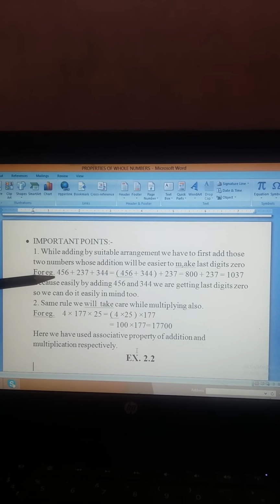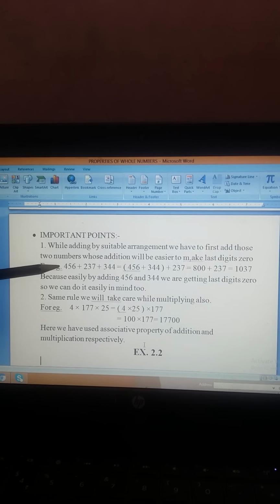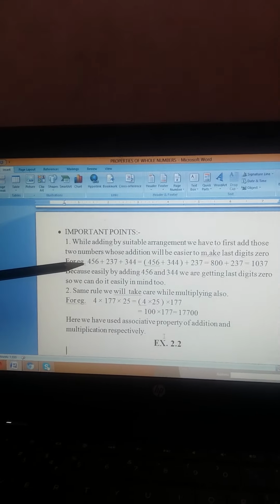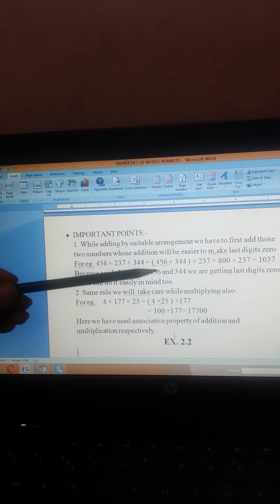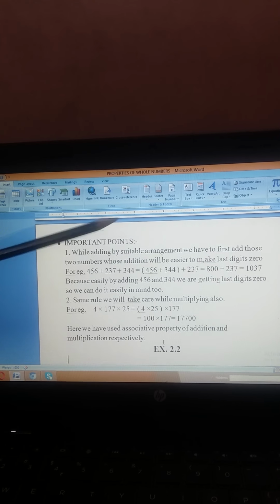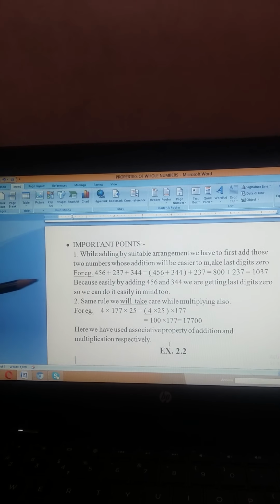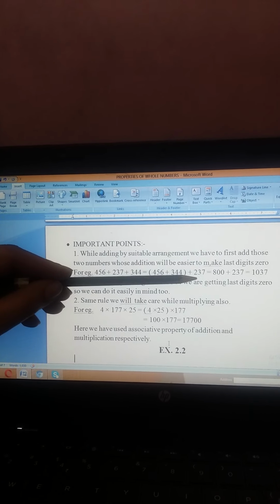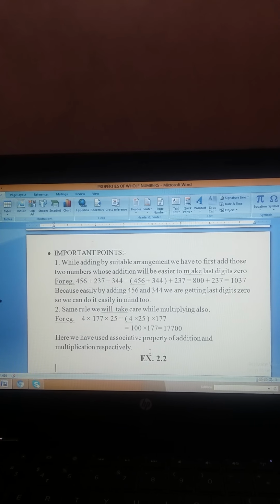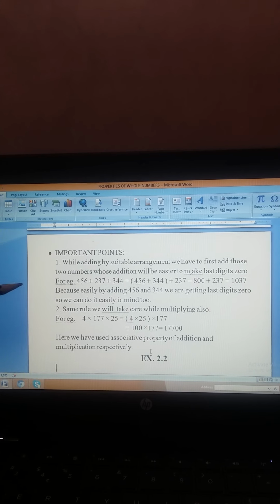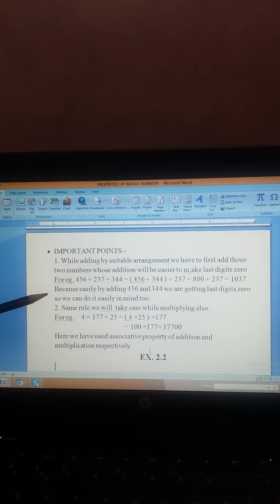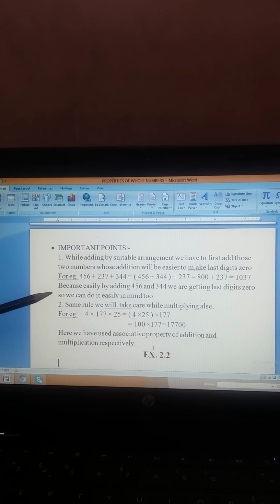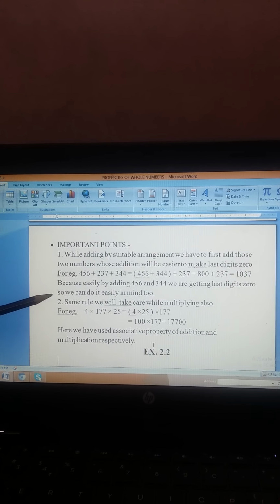So we are getting the last digits 0. Firstly we will write them in the bracket and write 237 outside it. So this will become 800 plus 237, this is 1037. It can easily be done in mind too.